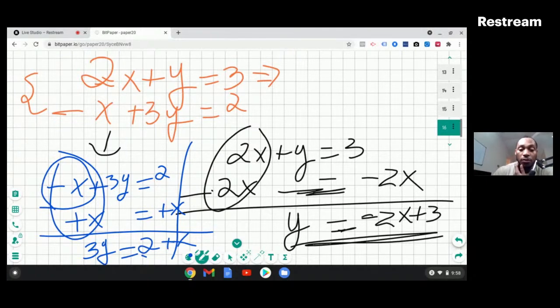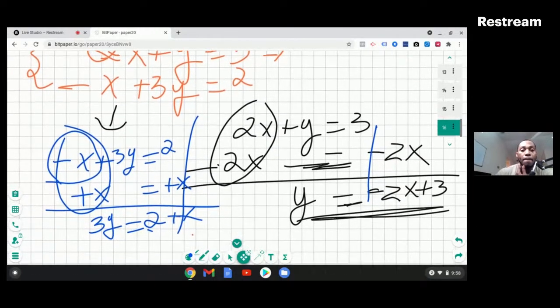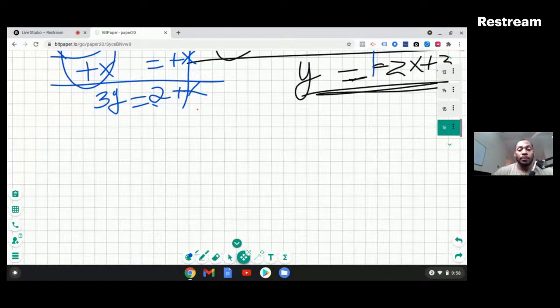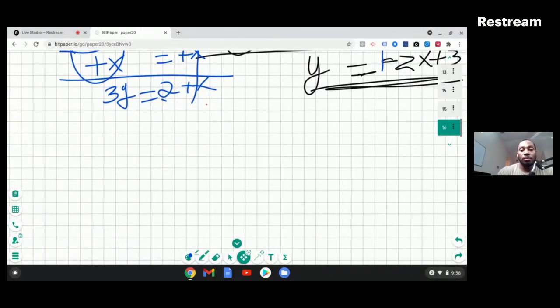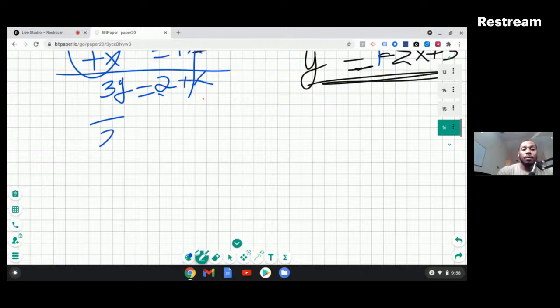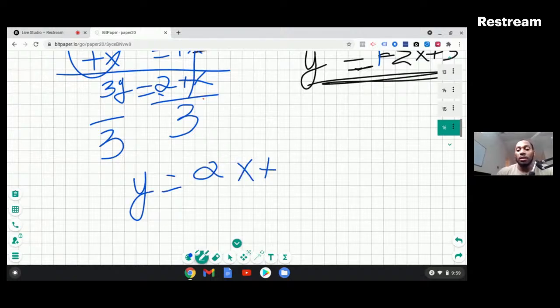So now I'm solving for y, right? What I need to do is divide both sides of the equality by 3. To leave y by itself, I got to divide this side of the equation by 3. I also got to divide this side of the equation by 3. So what I have is y is equal to 2 plus x, or x plus 2, that's a different way to put it, x plus 2 divided by 3.